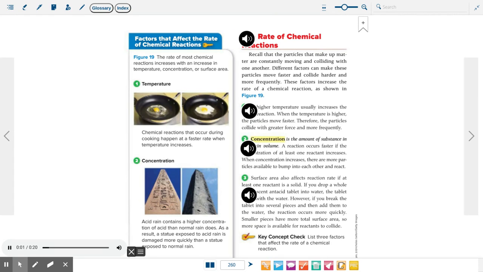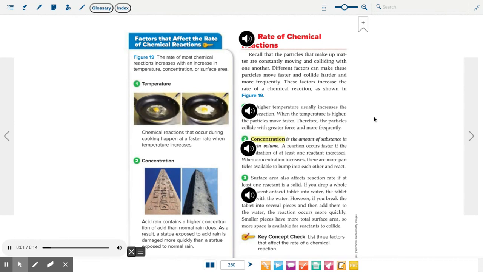The rate of chemical reactions. Recall that the particles that make up matter are constantly moving and colliding with one another. Different factors can make these particles move faster and collide harder and more frequently. These factors increase the rate of a chemical reaction, as shown in Figure 19.